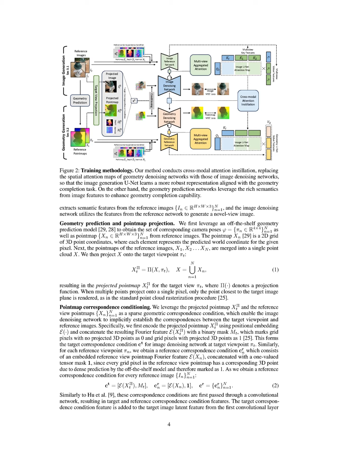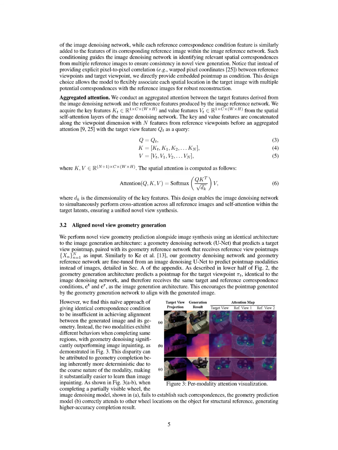The key step involves projecting this point cloud onto the target viewpoint, creating a projected point map that serves as a sparse geometric correspondence condition for the image denoising network. This network then utilizes both the projected point map and the reference point maps to generate a novel view image through aggregated attention, allowing it to establish spatial correspondences across all reference images while ensuring consistency in the generated output.